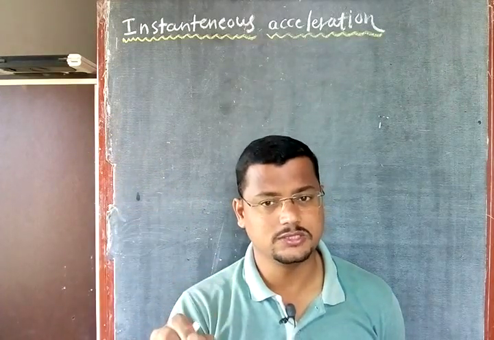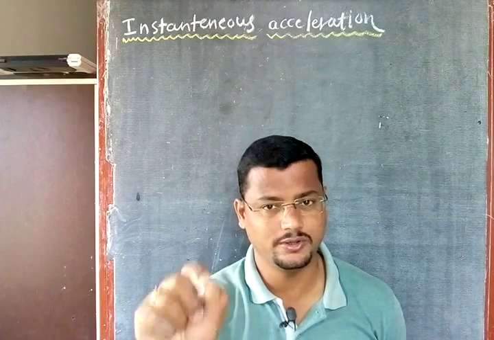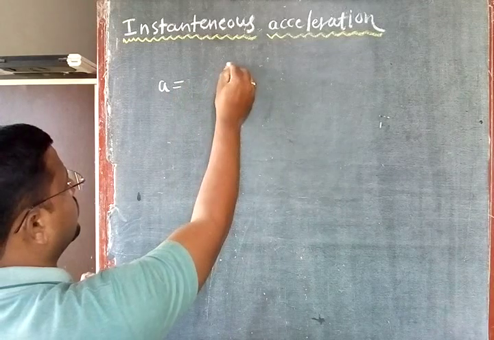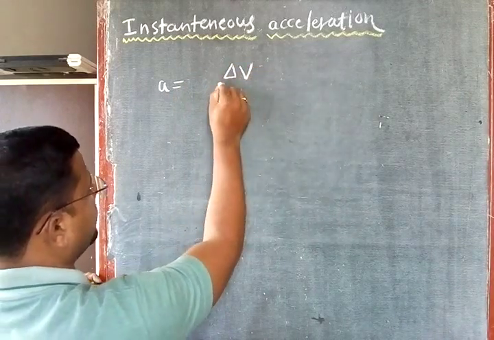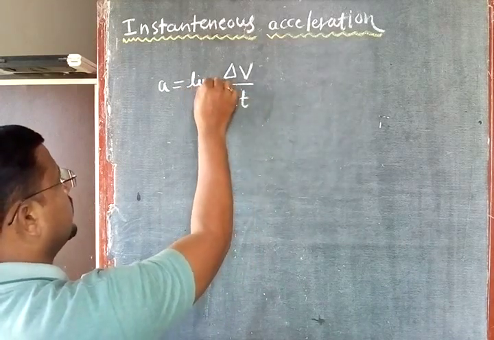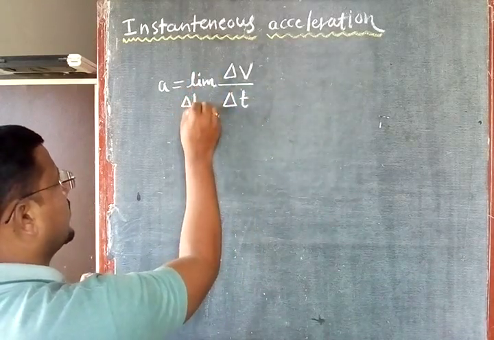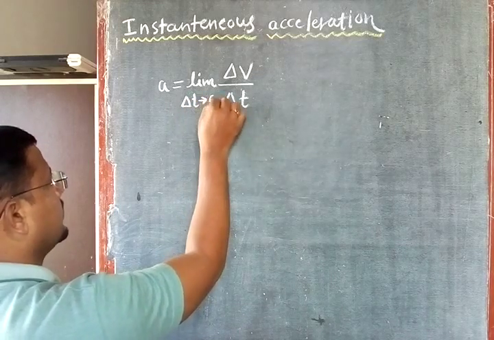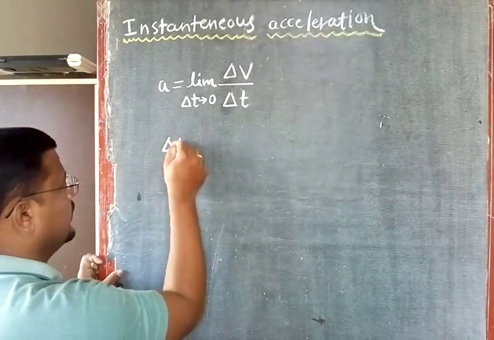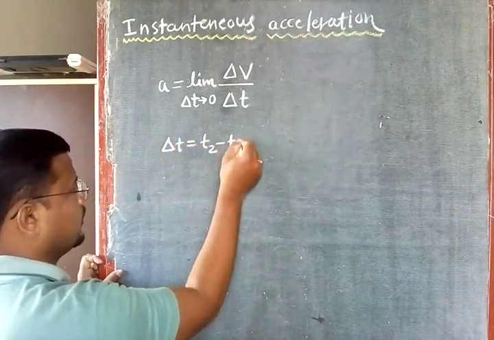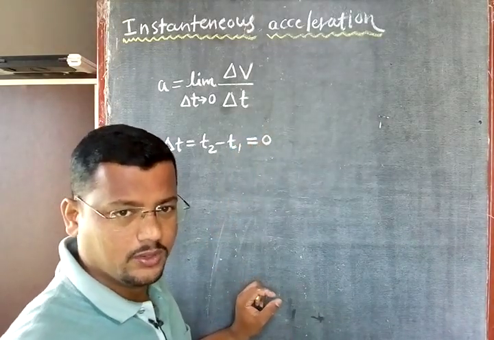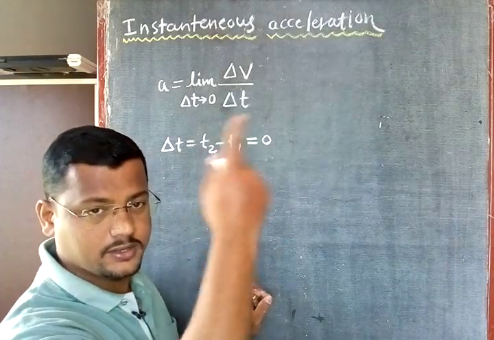At each and every instant the acceleration of the object goes on changing. So here the acceleration formula we know: acceleration is equal to change in velocity, delta V, divided by change in time, delta T. What is the limit for this? The gap between the two instants should be small. We know this delta T is equal to T2 minus T1. What should the gap between T2 minus T1 be? Very small. Very small means almost 0. Then that acceleration is called instantaneous acceleration.